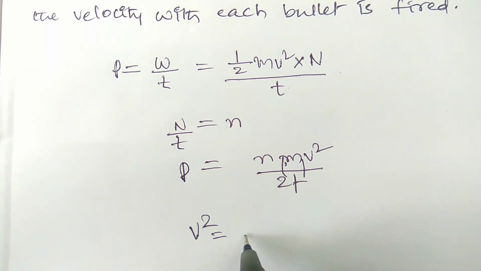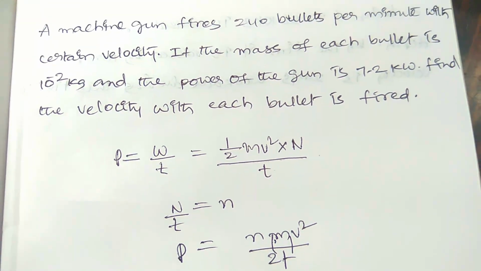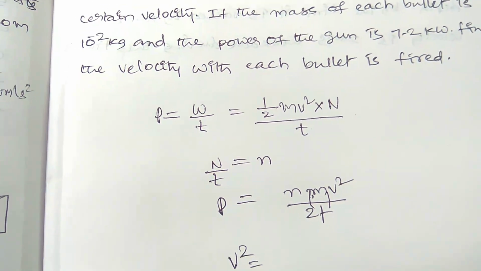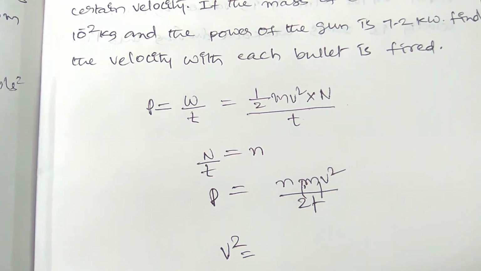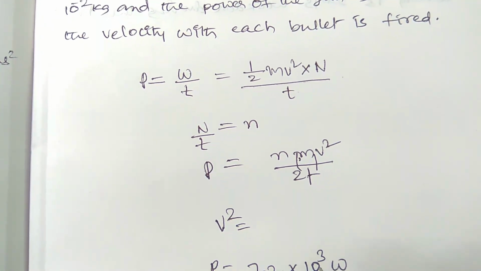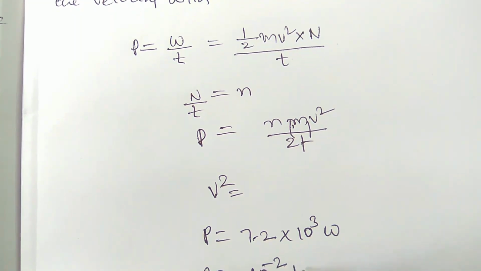Okay, so then we can calculate very easily. So what are the factors given to us? Let us see. Here the factors given to us are power, which is equal to 7.2 kilowatts, that is 7.2 into 10 power 3 watts, and mass, which is equal to 10 power minus 2 kg.